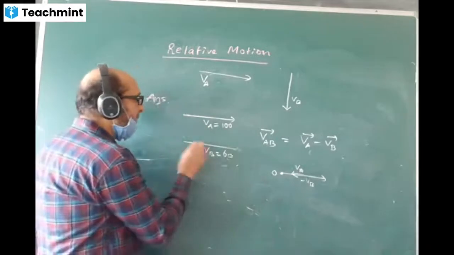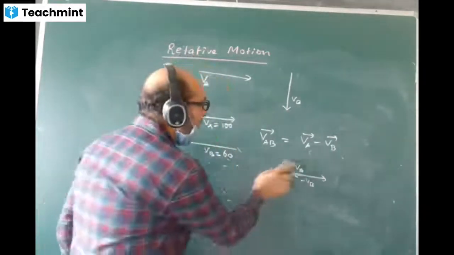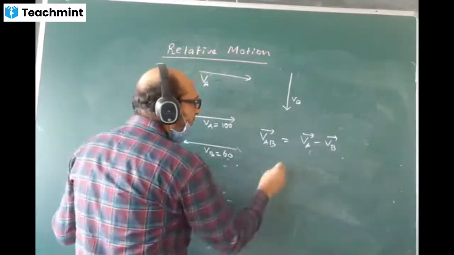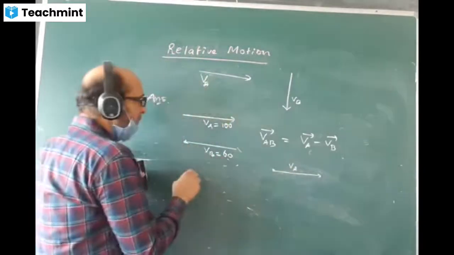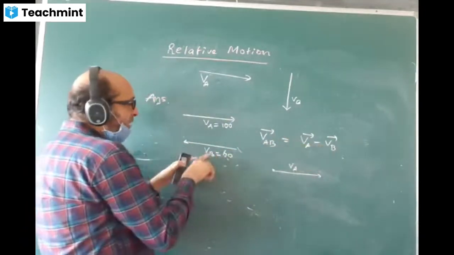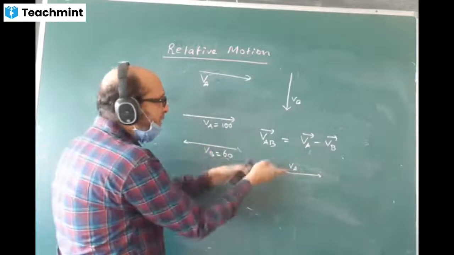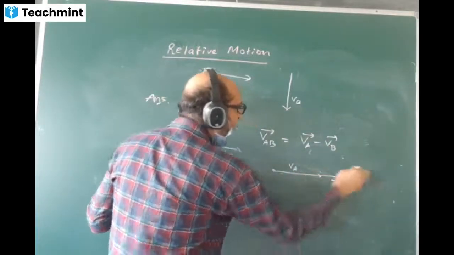Let us check if they are in opposite direction here. So just see, VA will be like this. You have to do minus VB. That means you have to change the direction of VB. When it changes, it will go in the same direction. Now, minus VB will come in the same direction.